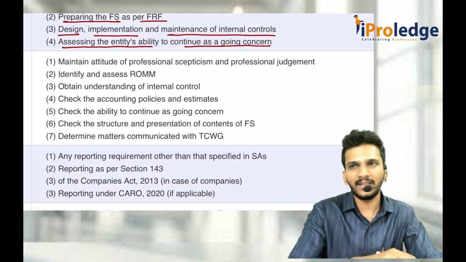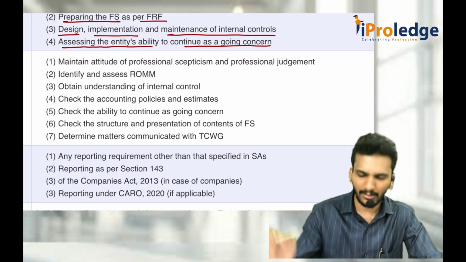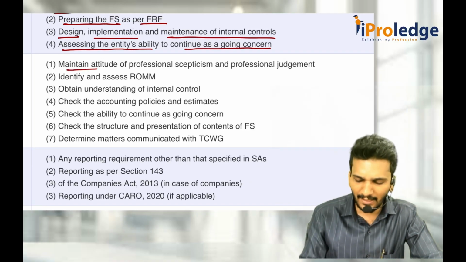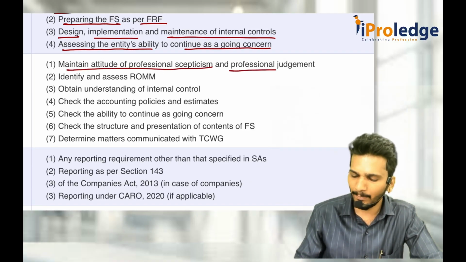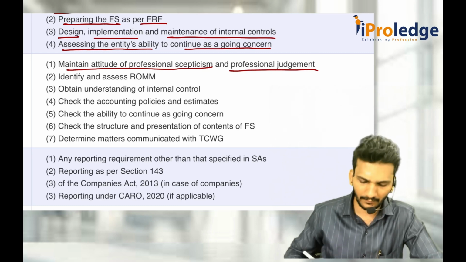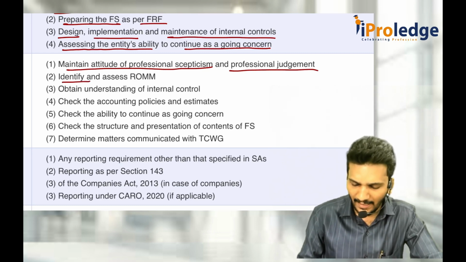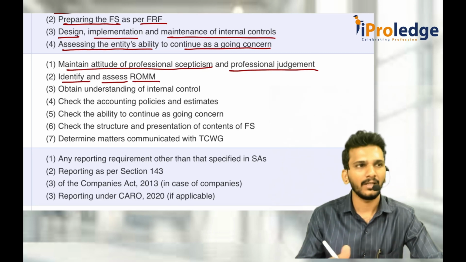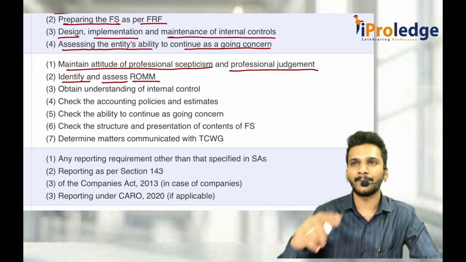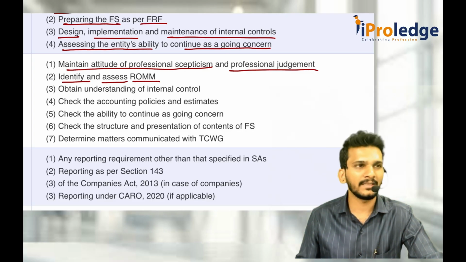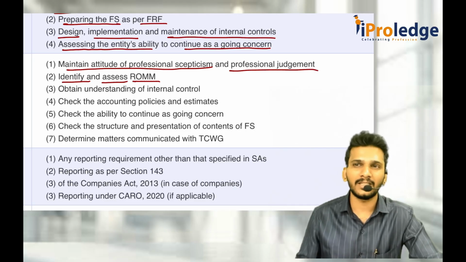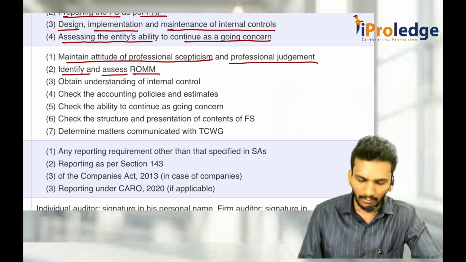Whatever they did, checking whether that is correct or not is my responsibility. So you should always maintain an attitude of professional skepticism and professional judgment. You should try to identify and assess the risk of material misstatement. You remember that in the objective of the auditor, we said the auditor has to assess and identify whether the financial statements are free from ROMM, risk of material misstatement.